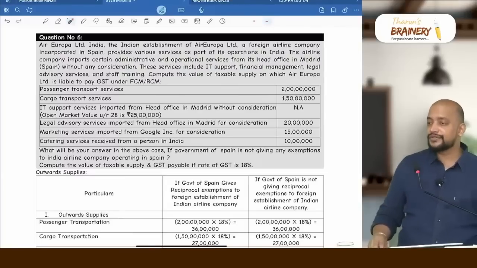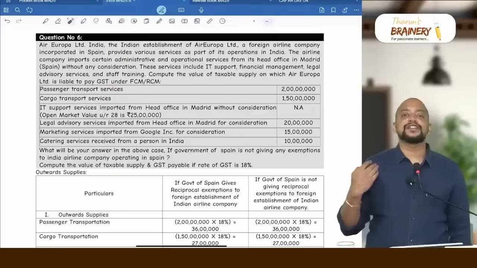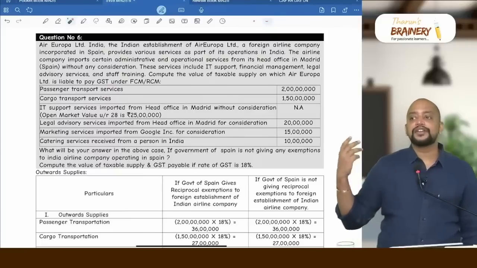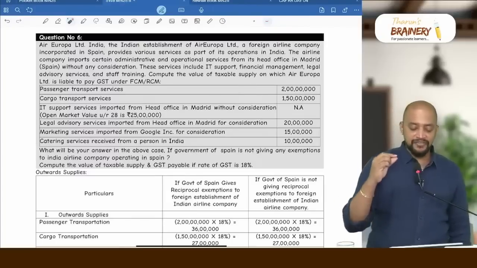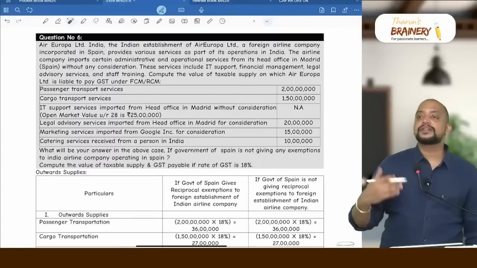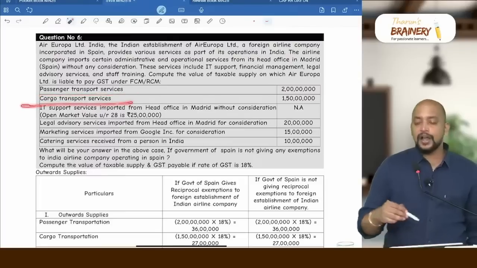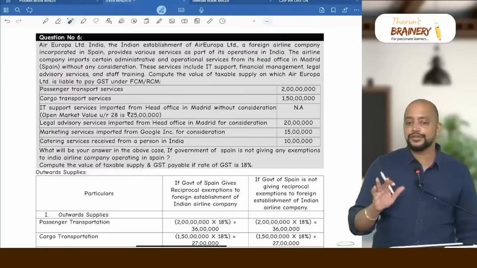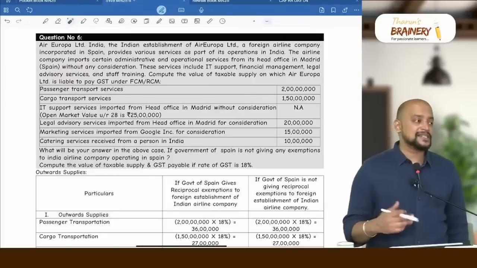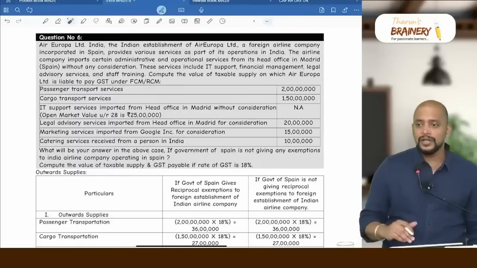So now we need to divide it into two. First, if the Government of Spain is giving reciprocal exemption; second, if the Government of Spain is not giving reciprocal exemption. Now, starting with the first point. First, their outward supply you see. Outward supply is what? Passenger transportation, cargo transportation services. So they need to pay GST on that. For that, there is no exemption. Whether we have any exemption for passenger transportation, cargo transport service of airlines, no, that will be taxable.